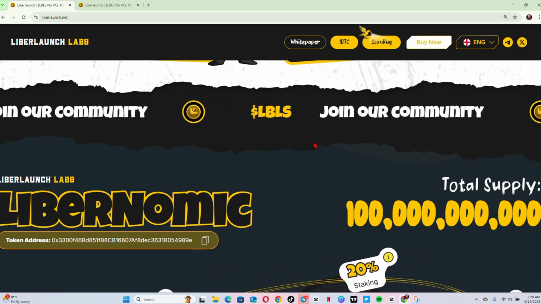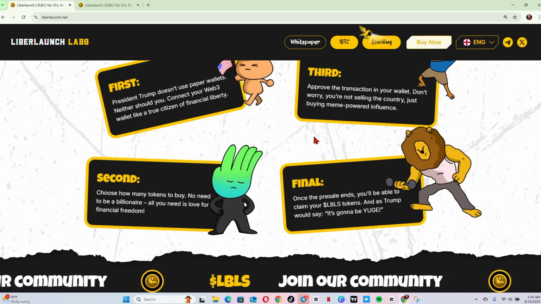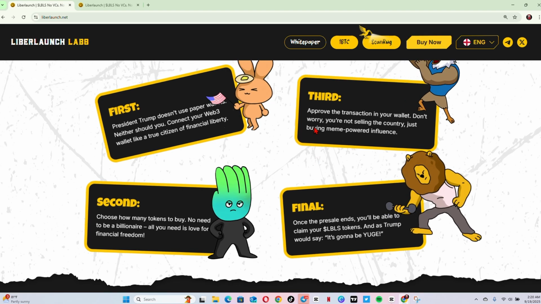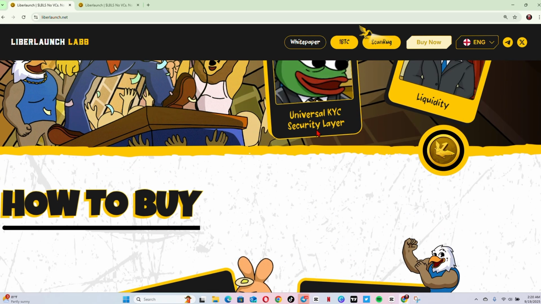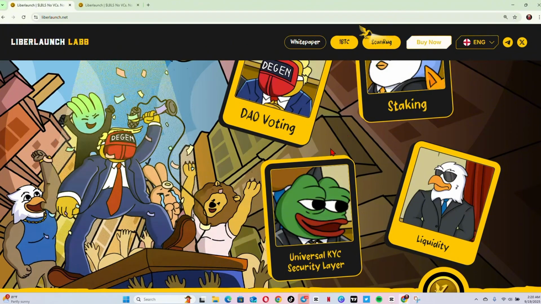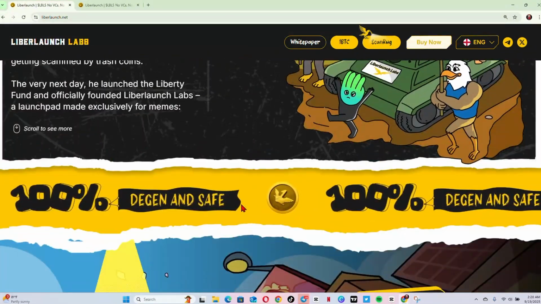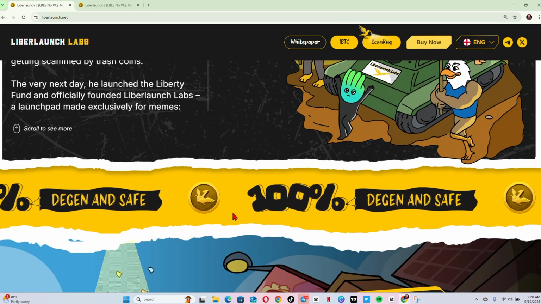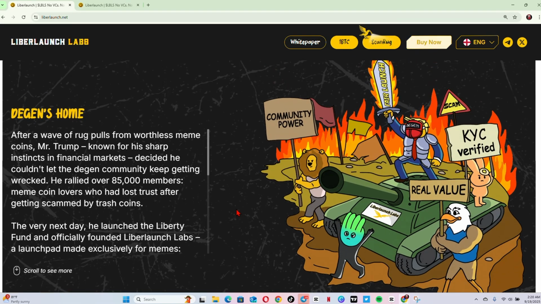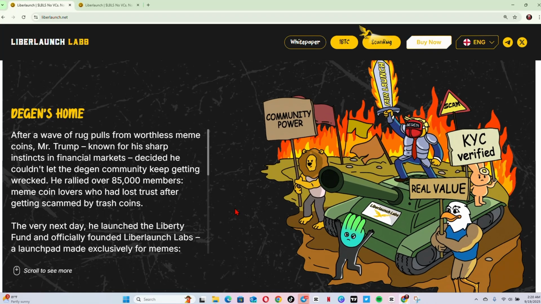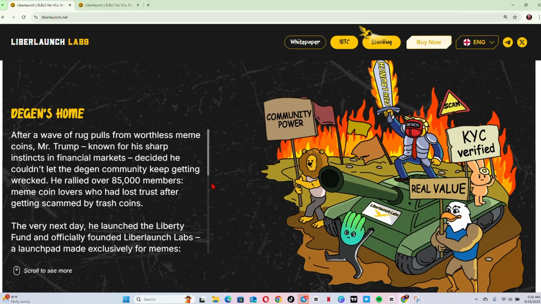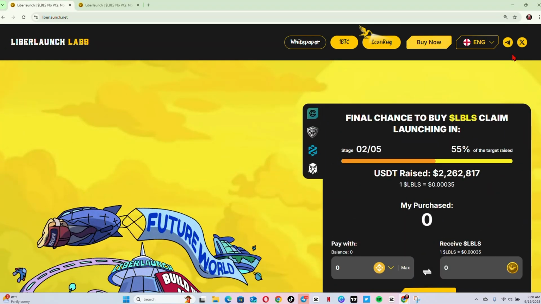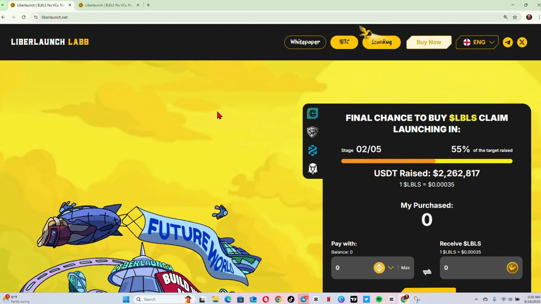This particular project is partnering with Gate.io, Bitget, KuCoin, MEXC, and other platforms out there to help raise a lot of awareness about this token, which means you can easily get access to it. Join Liberlaunch Labs today and make sure that the degens are safe and your funds are in good hands. This is going to help you safeguard your funds in the meme coin community, and if at any point you experience any scam activity, you can communicate with customer service, and they are going to help you out as soon as possible.